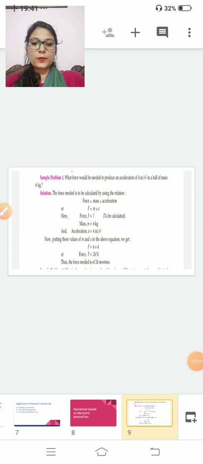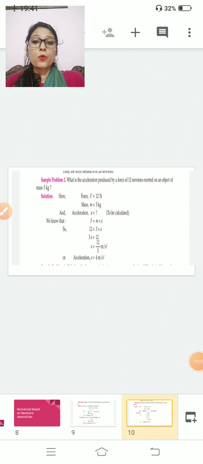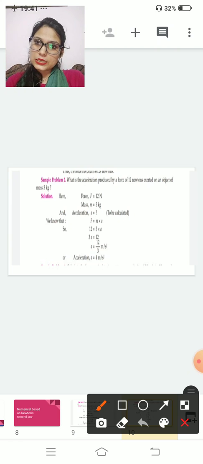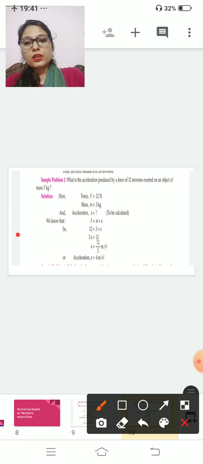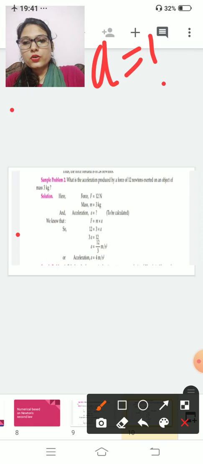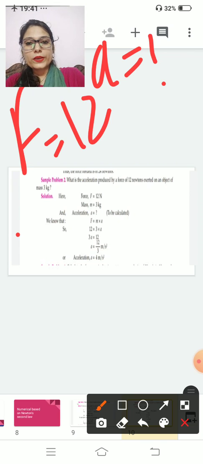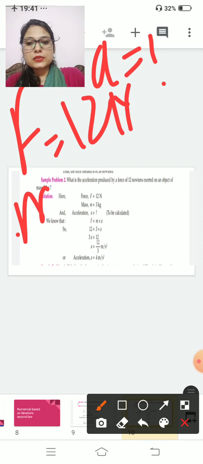Let us start the second numerical. What is the acceleration produced by a force of 12 newtons on an object of mass 3 kg? It is very easy. You have to find acceleration. Force is given to you, it is 12 newton, and mass is given to you, it is 3 kg.